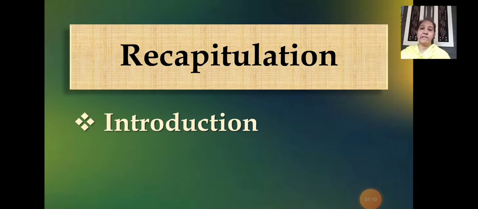So children, in today's session you have seen the introduction, right? In that you have learnt about the life journey of a notebook. We saw a notebook starts its life as a part of a tree, then it was cut down and sent to the pulp mill. Then the wood is converted into wood pulp and mixed with chemicals. This is changed into paper by using machines. Then ink is used to print the text or the pictures or the lines on these pages, right? These pages are then bonded together to form a notebook. Then all is packed and sent to the market for sale. Then from there it reaches your hands, right?